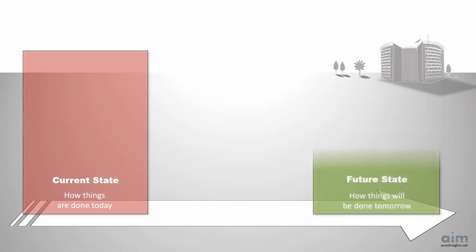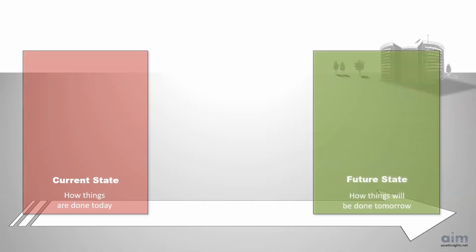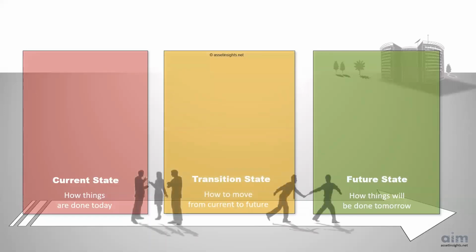The third state is the future state. This is how things will be done tomorrow. And these two states are bridged together by the transition state. This is about how to move from current to the future.